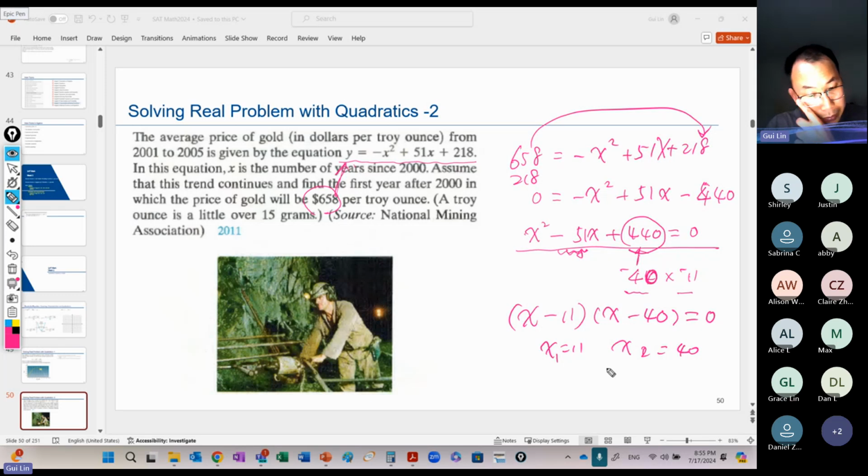So in between 2000, after how many years the gold was 658, so it means 11. The closer is 11. So after 2000, after 11 years, it will be 2011. Right? So here actually I just try to question you on how to factor. That's the most challenging part for you guys, maybe.